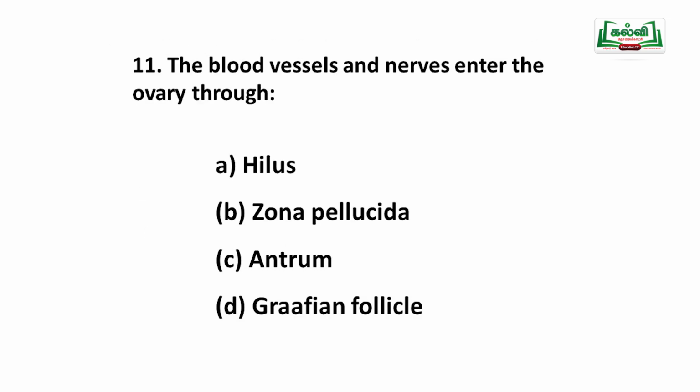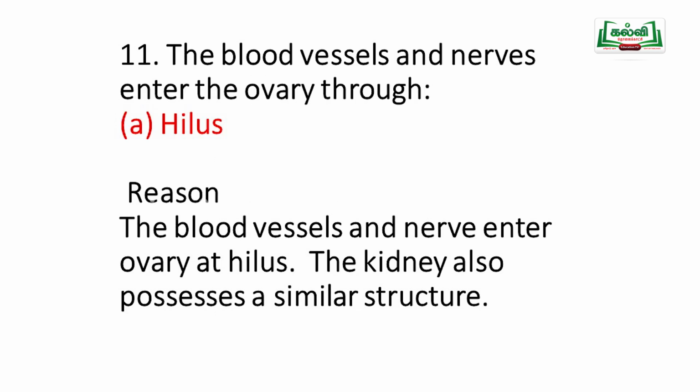Then the blood vessels and nerves enter into the ovary. Like the kidney, the blood vessels and nerves also enter into the ovary through the hilum region, not the zona pellucida region, antrum region or Graafian follicle region. Through the hilum, the blood vessels and nerves enter the ovary. The kidney also possesses a similar structure, both are similar.